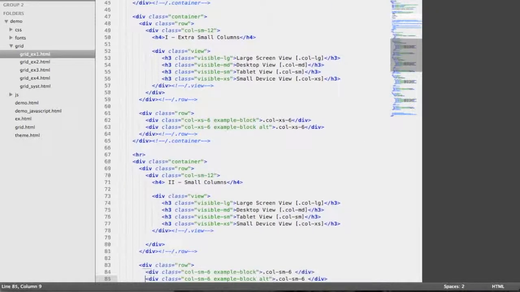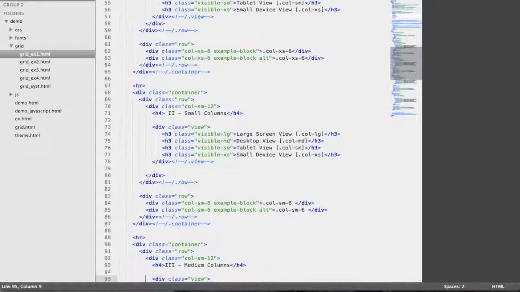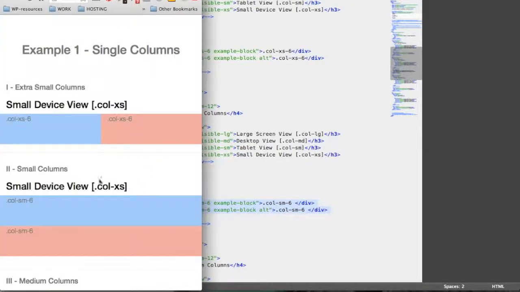So let's see another example on the second line. Here we have a div with a class of col-sm, and that applies to the tablet view, meaning that this style, this layout, will specifically apply to the tablet view and higher. The default setting of full width will only apply to the small devices, so let's see that in action.